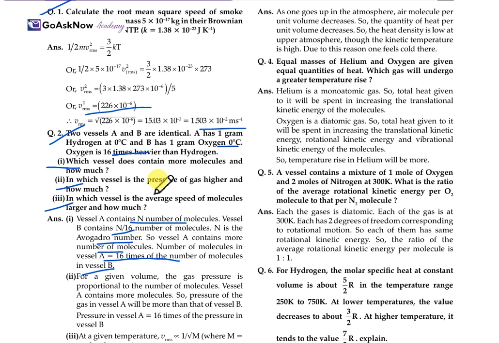Second is, in which vessel is the pressure of the gas higher and how much? So for a given volume, the gas pressure is proportional to the number of molecules. So vessel A contains more molecules, so the pressure of the gas in vessel A will be more. So pressure in A is equal to 16 times the pressure in B. A pressure will be more.